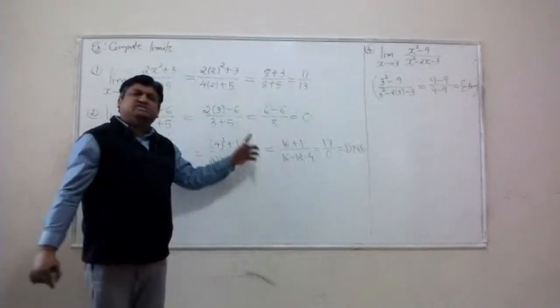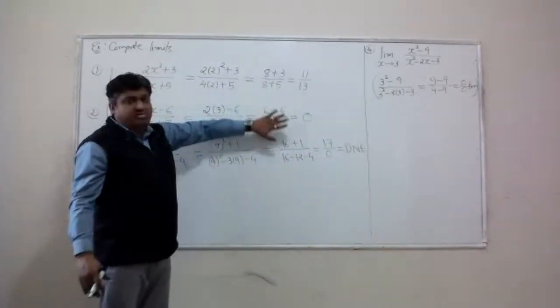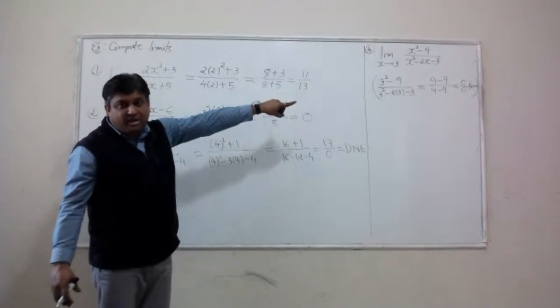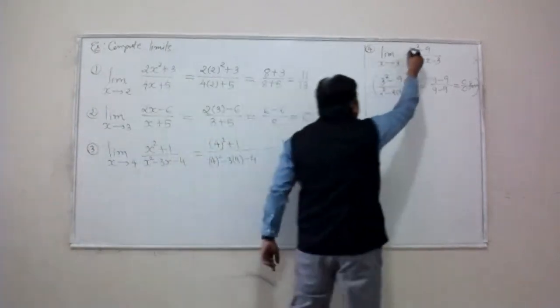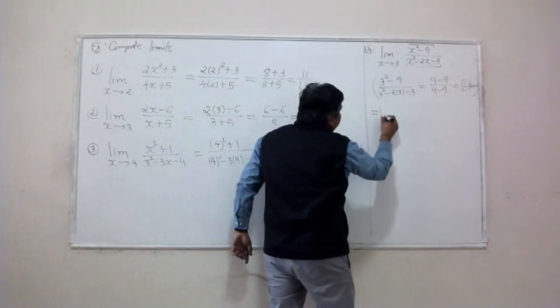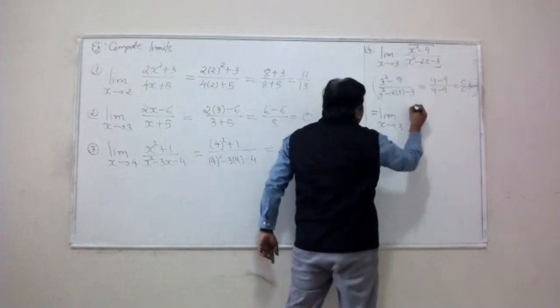This means direct substitution fails. If direct substitution works, we are good. If it fails, that means you are dealing with a hole. How do we deal with the hole? Well, use factorization, rationalization, or algebraic simplification.